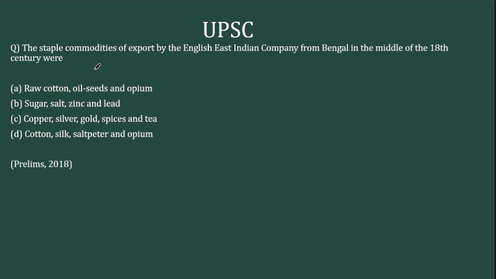Moving to the next question. The staple commodities of export by English East India Company from Bengal in the middle of 18th century. So what they exported from Bengal, that's the question. Here again, see this tea and see opium here. If you know the concept of triangular trade, you can easily reach the answer of this question.